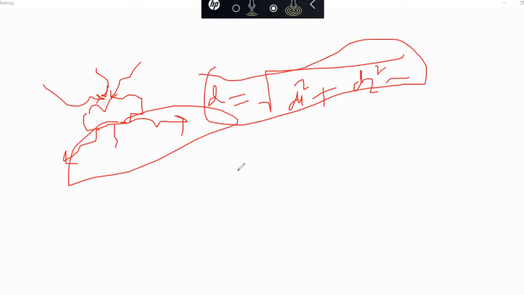Now, how to find out the electrical voltage? Electrical voltage means V. You have to find out V, because you are applying some forces and you will be getting some output voltages. So you have to show the mathematical equations of the EMF, the electrical voltage, as well as the charge sensitivity. So what is the derivation?